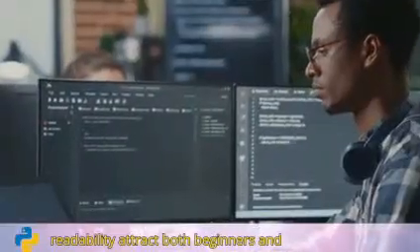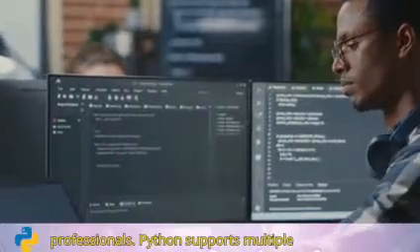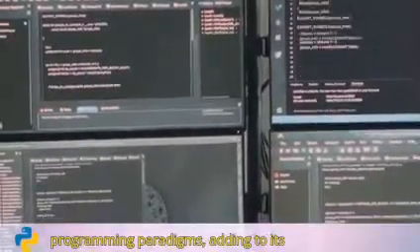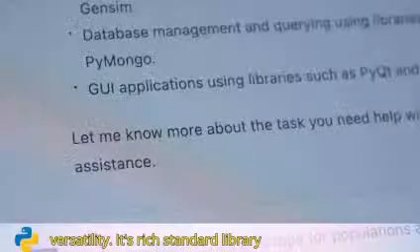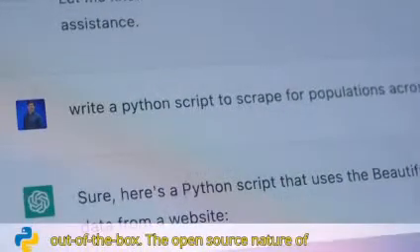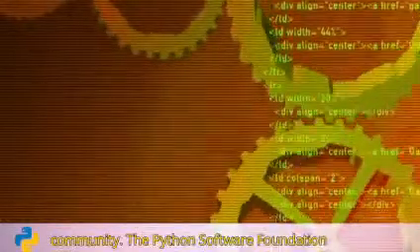Its simplicity and readability attract both beginners and professionals. Python supports multiple programming paradigms, adding to its versatility. Its rich standard library supports many common tasks right out of the box. The open-source nature of Python has fostered a large and active community. The Python Software Foundation ensures its ongoing development and relevance in the tech industry.